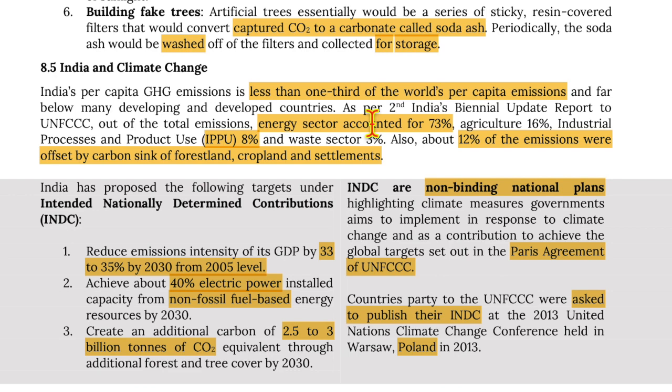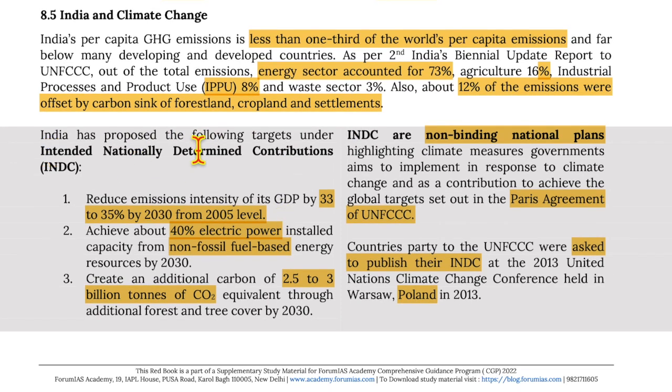As per India's second biennial update report to UNFCCC, out of the total emissions, the energy sector accounted for 73%, agriculture 16%, industrial products and product use 8%, and the waste sector for another 3%. Also, 12% of the emissions were offset by carbon sinks of forest land, cropland, and settlements. India has proposed the following targets under the intended nationally determined contribution.